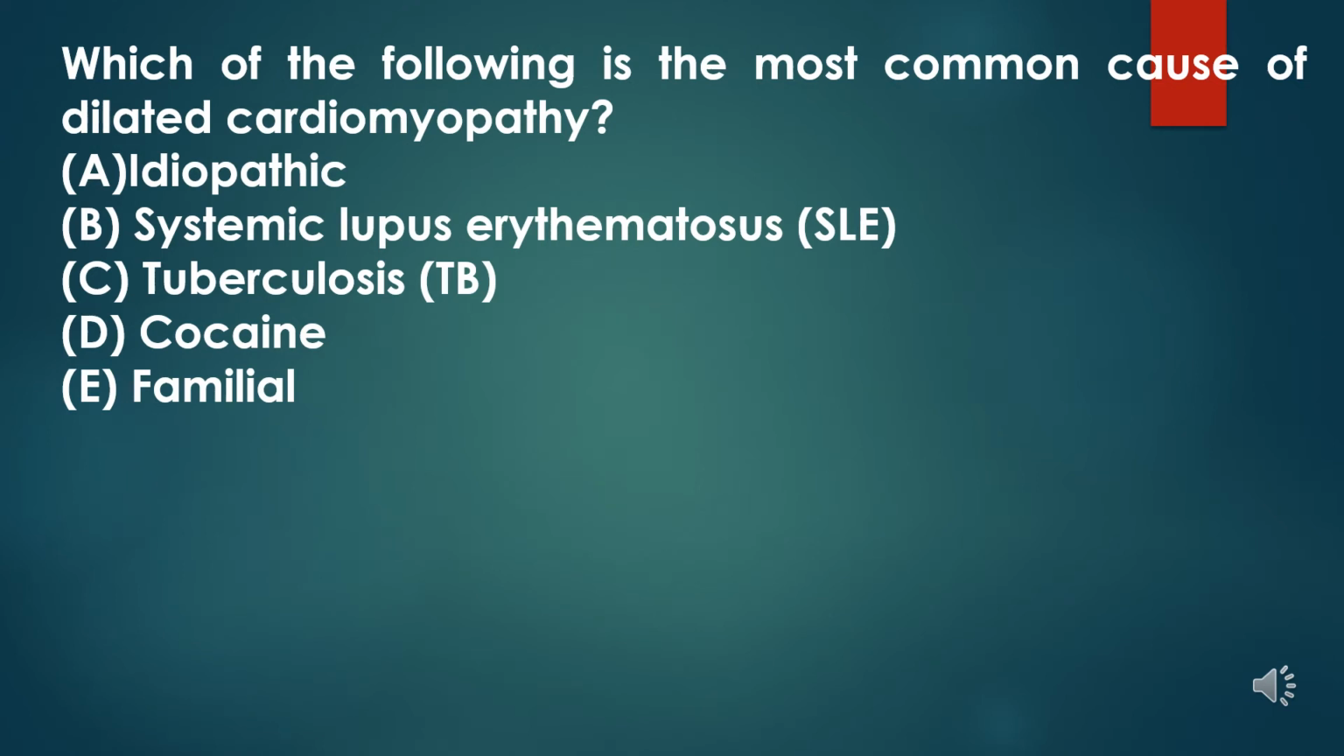Which of the following is the most common cause of dilated cardiomyopathy? A. Idiopathic. B. Systemic lupus erythematosus, SLE. C. Tuberculosis, TB. D. Cocaine. E. Familial.